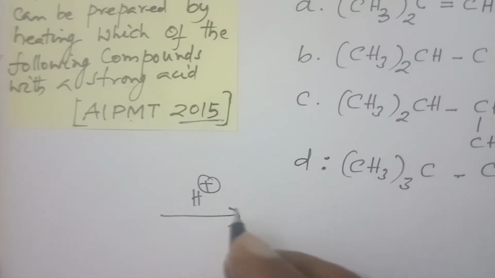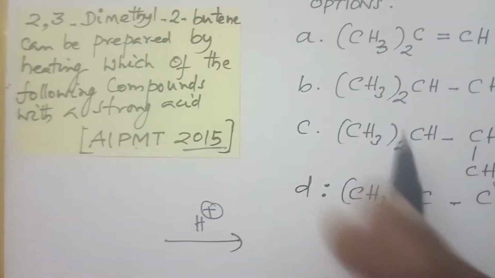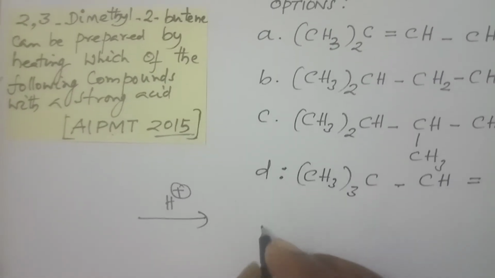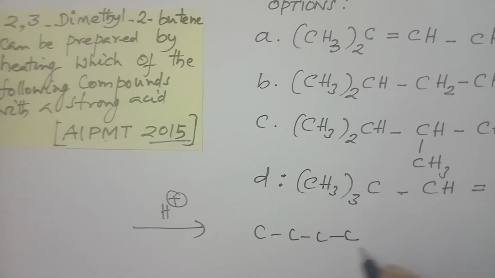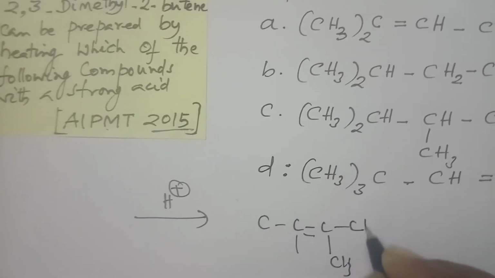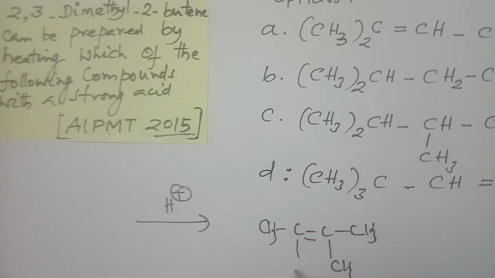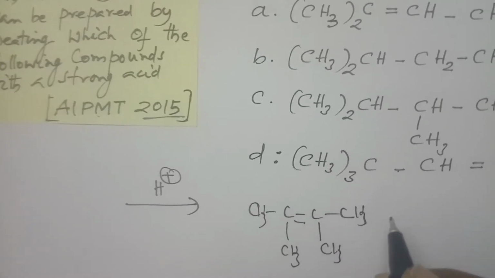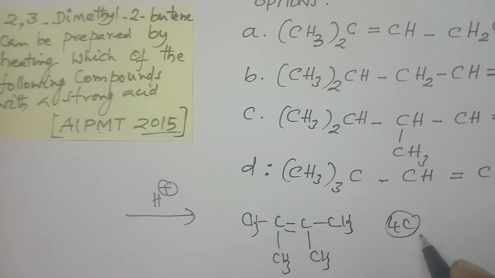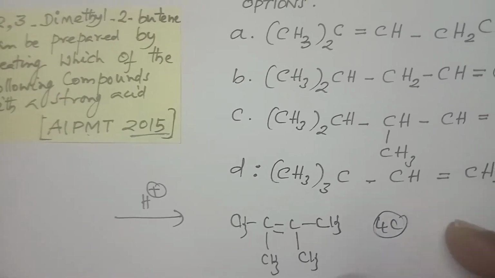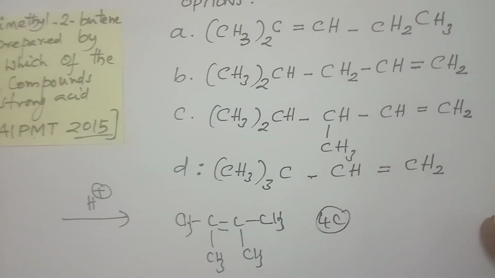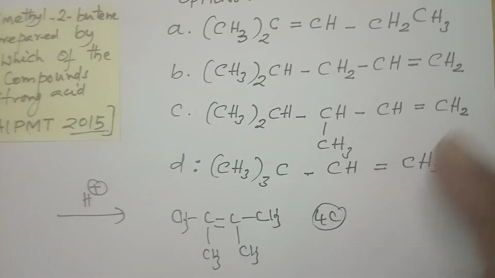Next one is: can be prepared by heating which of the following compounds to get 2,3-dimethyl-2-butene. You write what we want. This is your 2,3-dimethylbutene. Complete the structure. What is the main observation? 1, 2, 3, 4: the parent chain, the main chain, contains 4 carbons. This is what we want. We are provided with 4 options, and we have to select which one is going to give it.